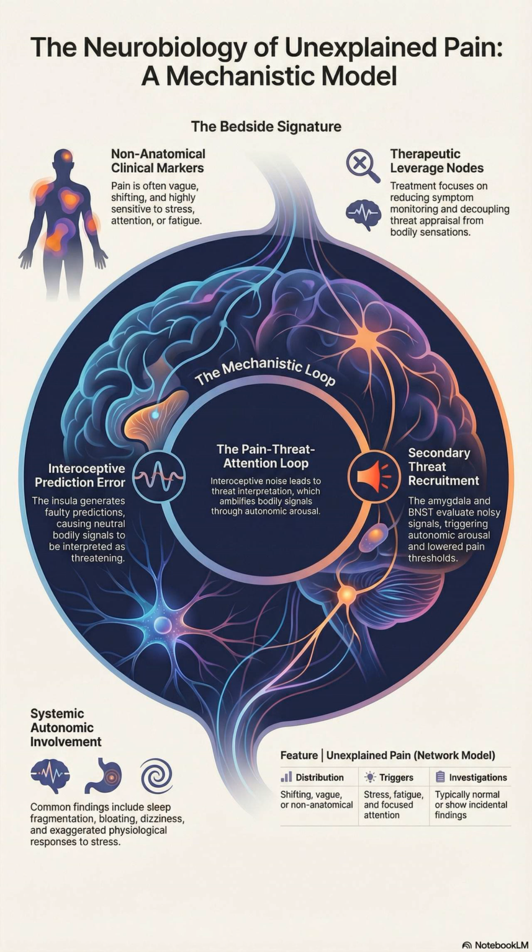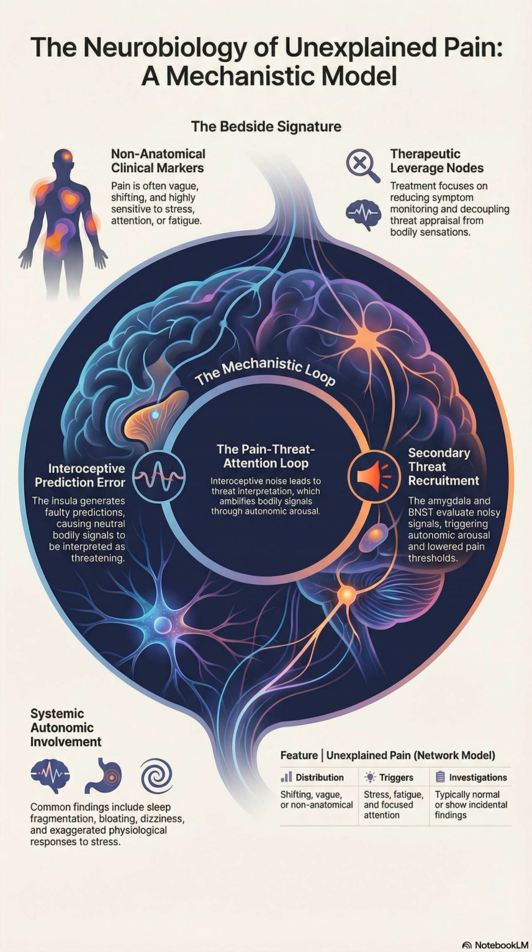Once interoceptive signals become noisy, the brain recruits a secondary system, threat circuitry. Structures such as the amygdala, bed nucleus of the stria terminalis, periaqueductal gray, and hypothalamus evaluate whether the body is in danger. When threat is engaged, autonomic gain increases, bodily signals become more salient, pain thresholds decrease, and extinction learning becomes impaired. This creates a self-reinforcing loop.